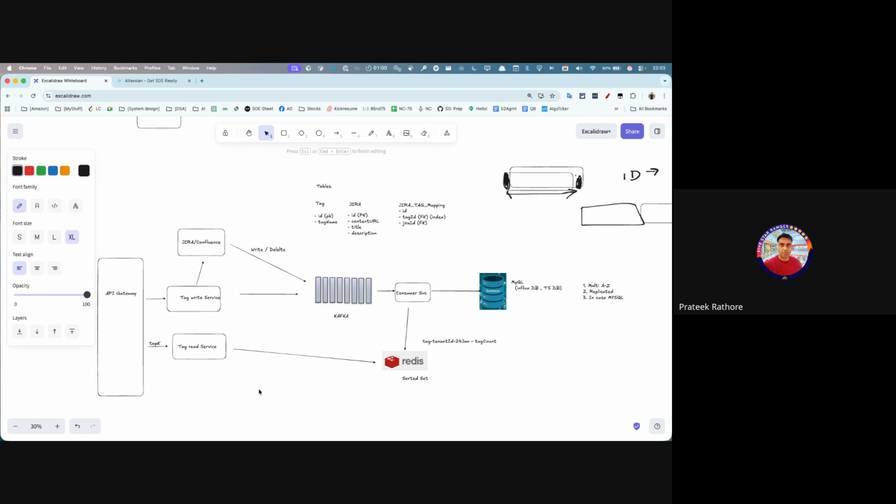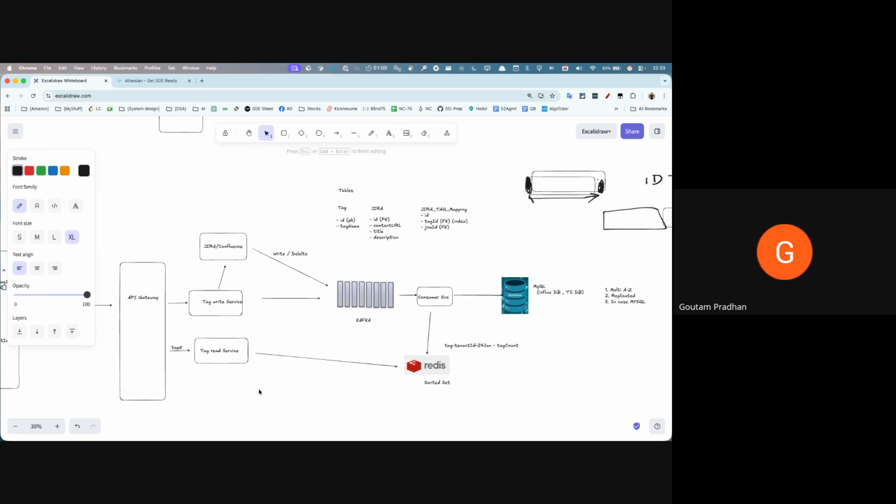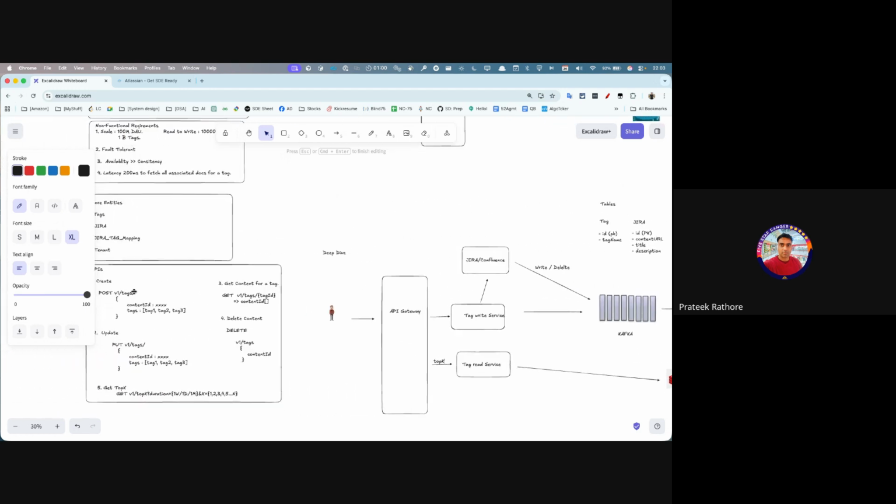Nice. So, Pratik, here for the read service, is it going to take care of creating the tag also? No, the read service is only reading it. The write service is basically this service, the create one. Somebody called this the Jira Confluence service. And what happens is